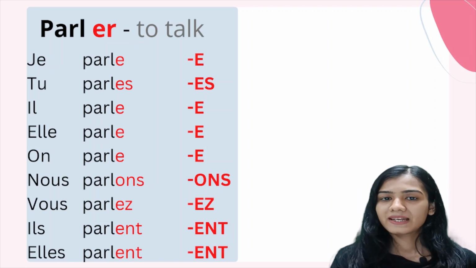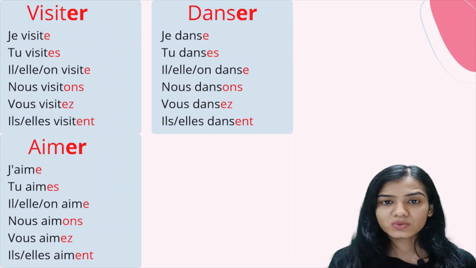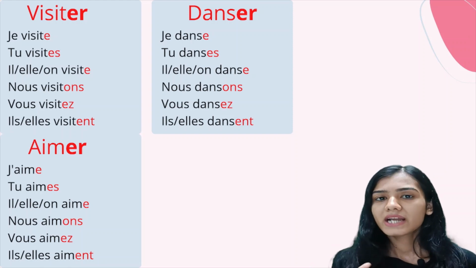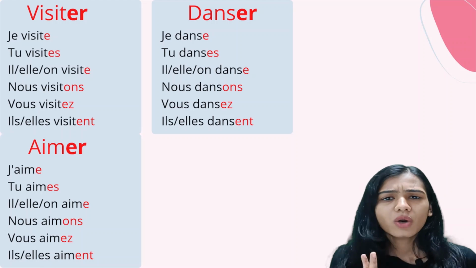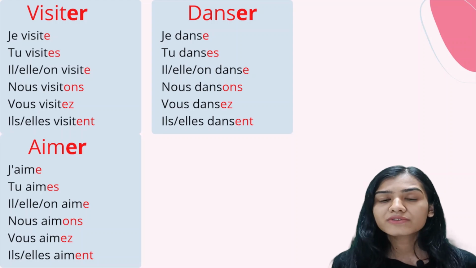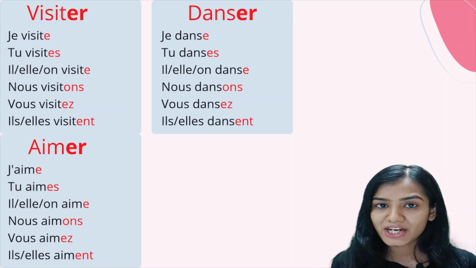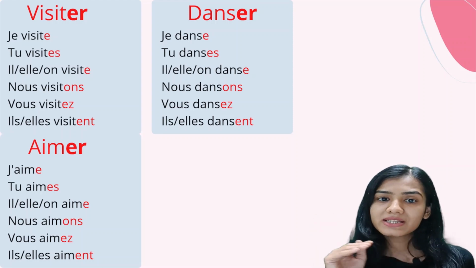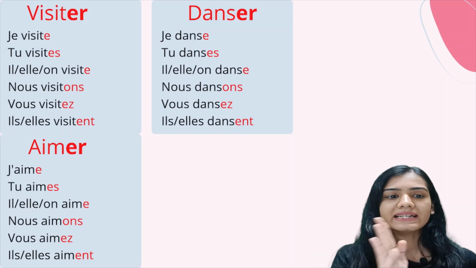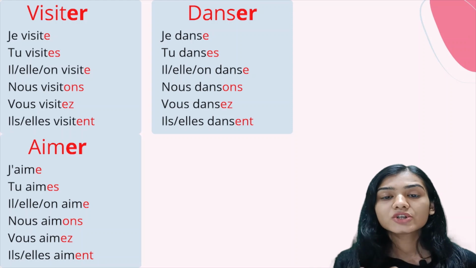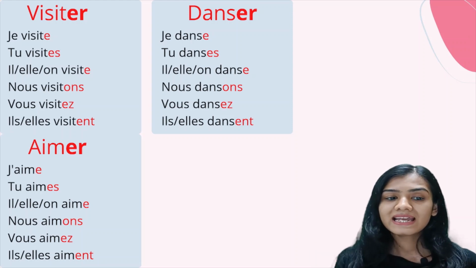Très bien. Now, look at these verbs. All these are also ER ending verbs, and all these are regular ER ending verbs. What do I mean by regular ER ending verbs? Regular ER ending verbs are all the verbs which are conjugated in a similar fashion. Like visiter, danser, aimer, they are all conjugated in the same way, removing the ER and adding the endings E, ES, E, ONS, EZ, and ENT. So, je visite, tu visites, il, elle, on visite, nous visitons, vous visitez, ils, elles visitent.